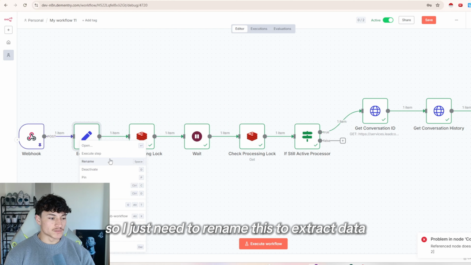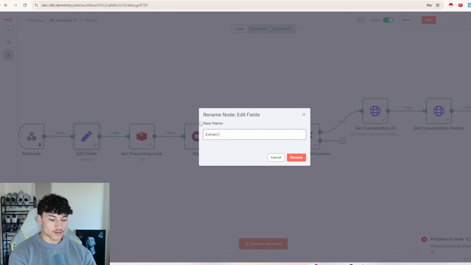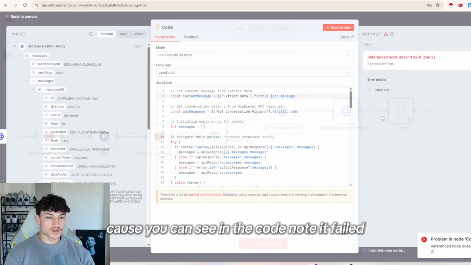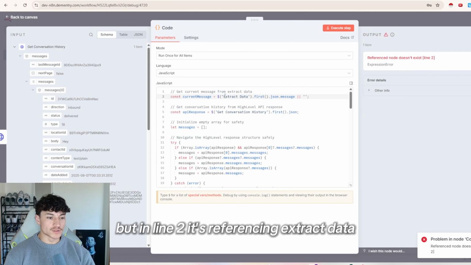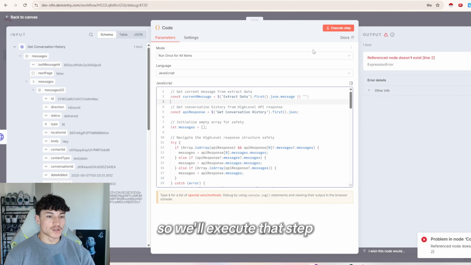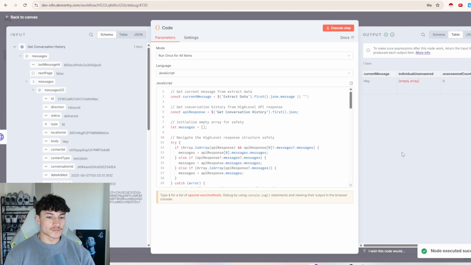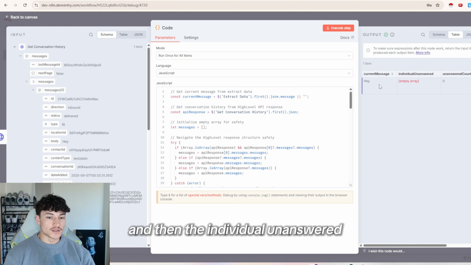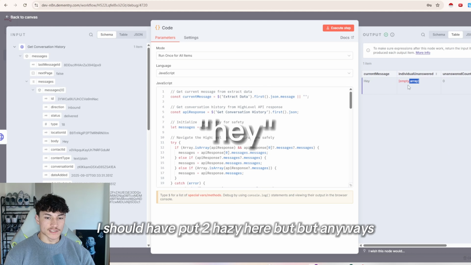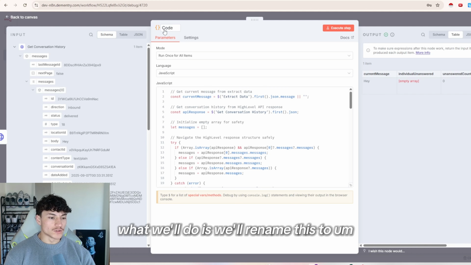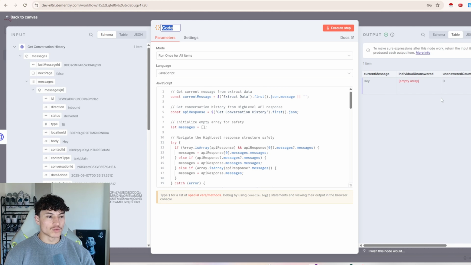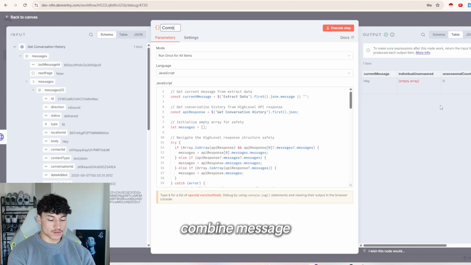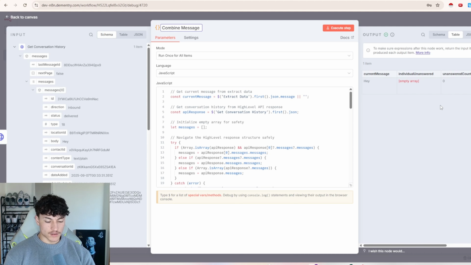So I just need to rename this to extract data, because you can see in the code node it failed, but in line 2 it's referencing extract data. So we'll execute that step, and you can see the current message is "hey", and then the individual unanswered. I should have put 2 heys here, but anyways, what we'll do is we'll rename this to combine message and history.